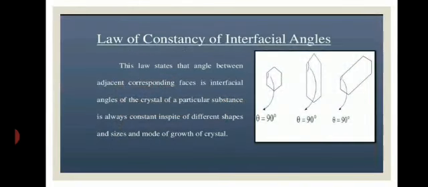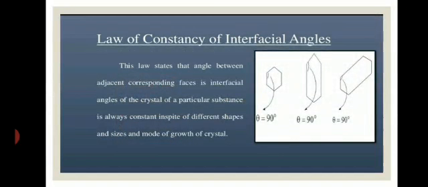Now the first, the law of constancy of interfacial angles. According to this law, the angle between adjacent corresponding faces, the interfacial angle of the crystal of a particular substance, is always constant in spite of different shapes, sizes and modes of growth of the crystal.